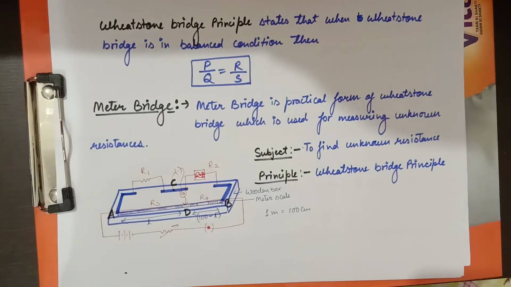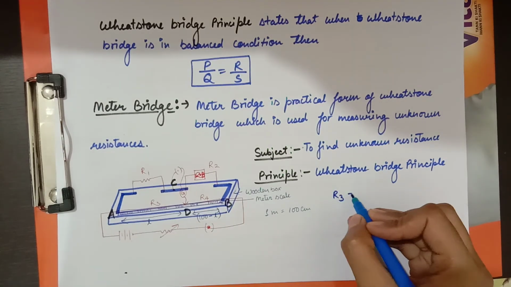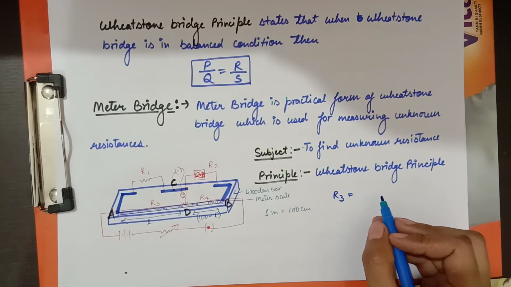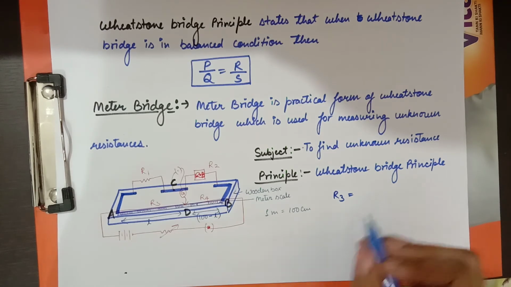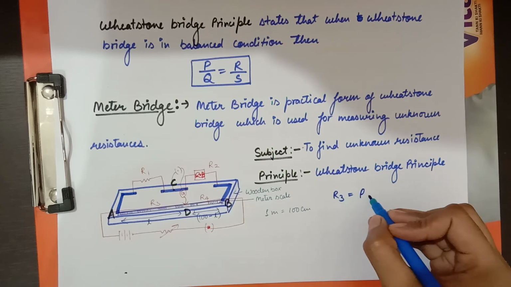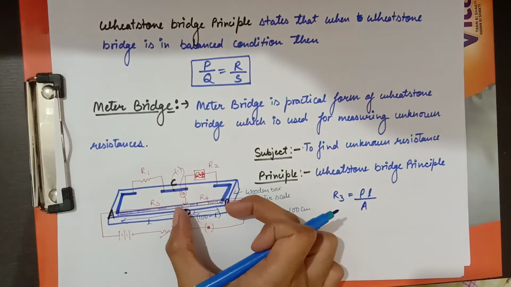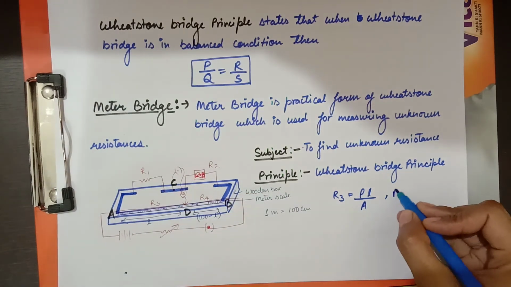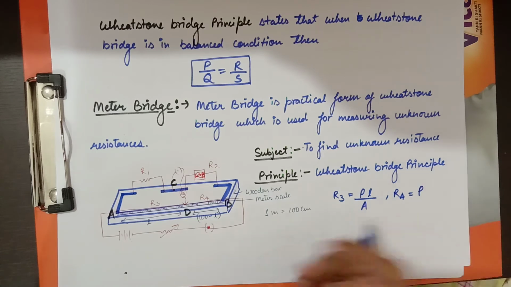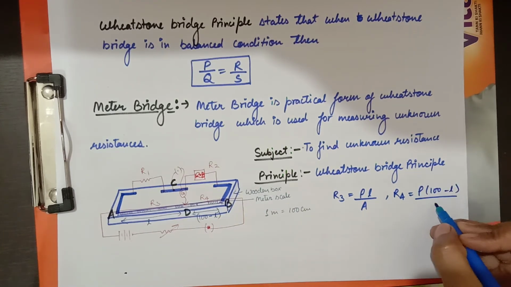As the wire from point A to point B is of same uniform cross section, I can write R is equal to rho L upon A. So if rho is the resistivity, then R3 can be written as rho L divided by A, and R4 will be equal to rho, length of this section is 100 minus L, divided by A.